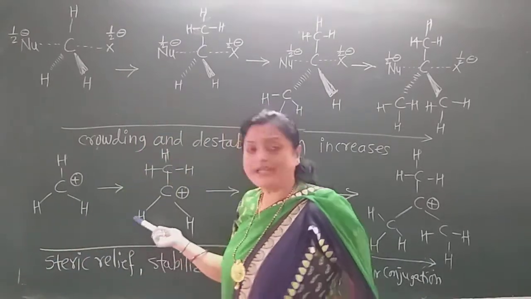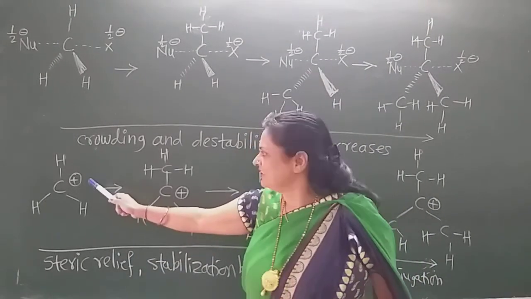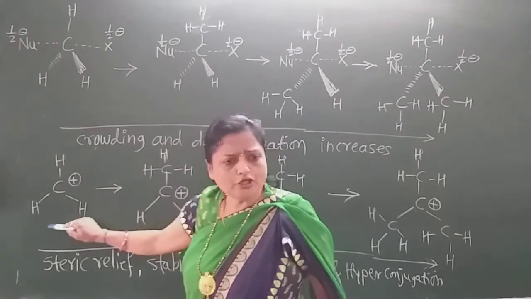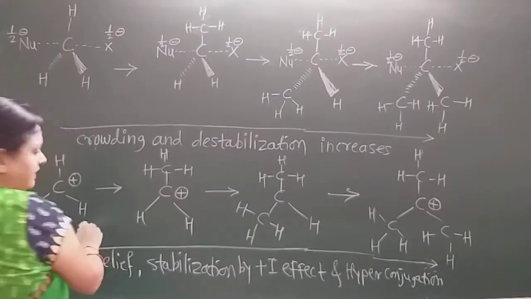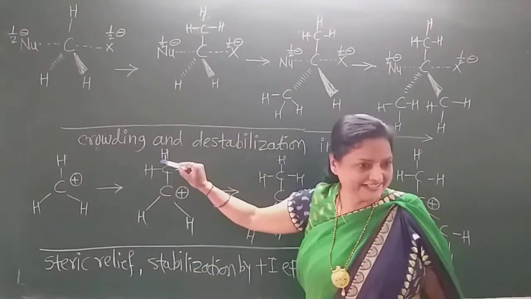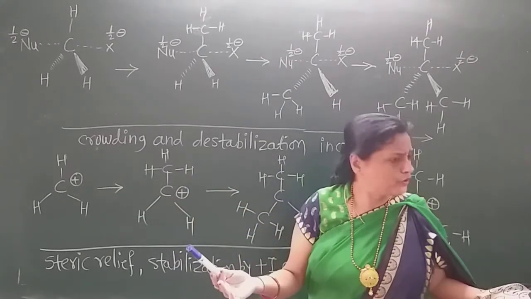But what is it in the case of SN1? In the case of SN1, the carbocation is planar. See, this is in the plane. So there is no effect, though the alkyl group increases. Here all three are hydrogen. Here one alkyl group increases, but as it is planar, there is no effect of crowding.